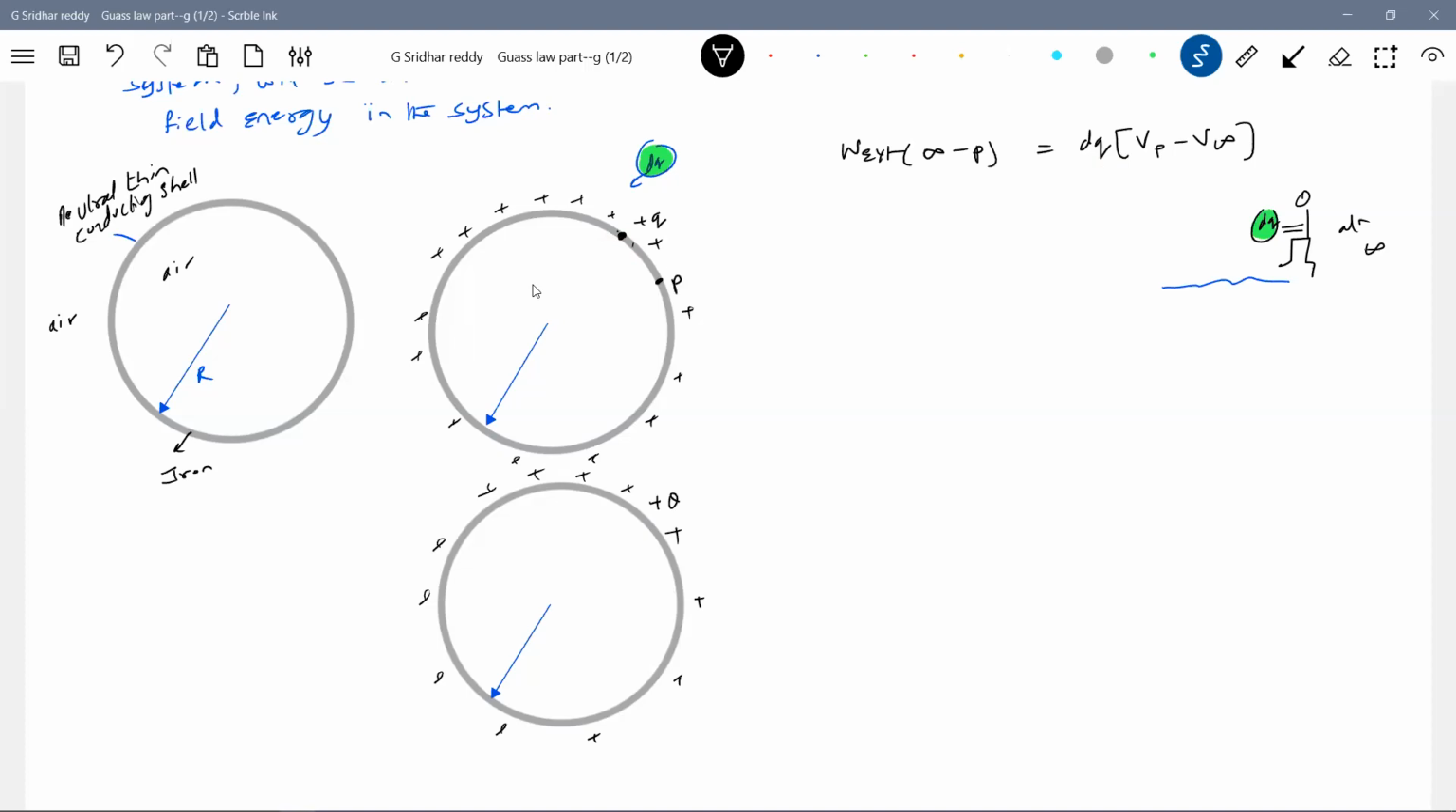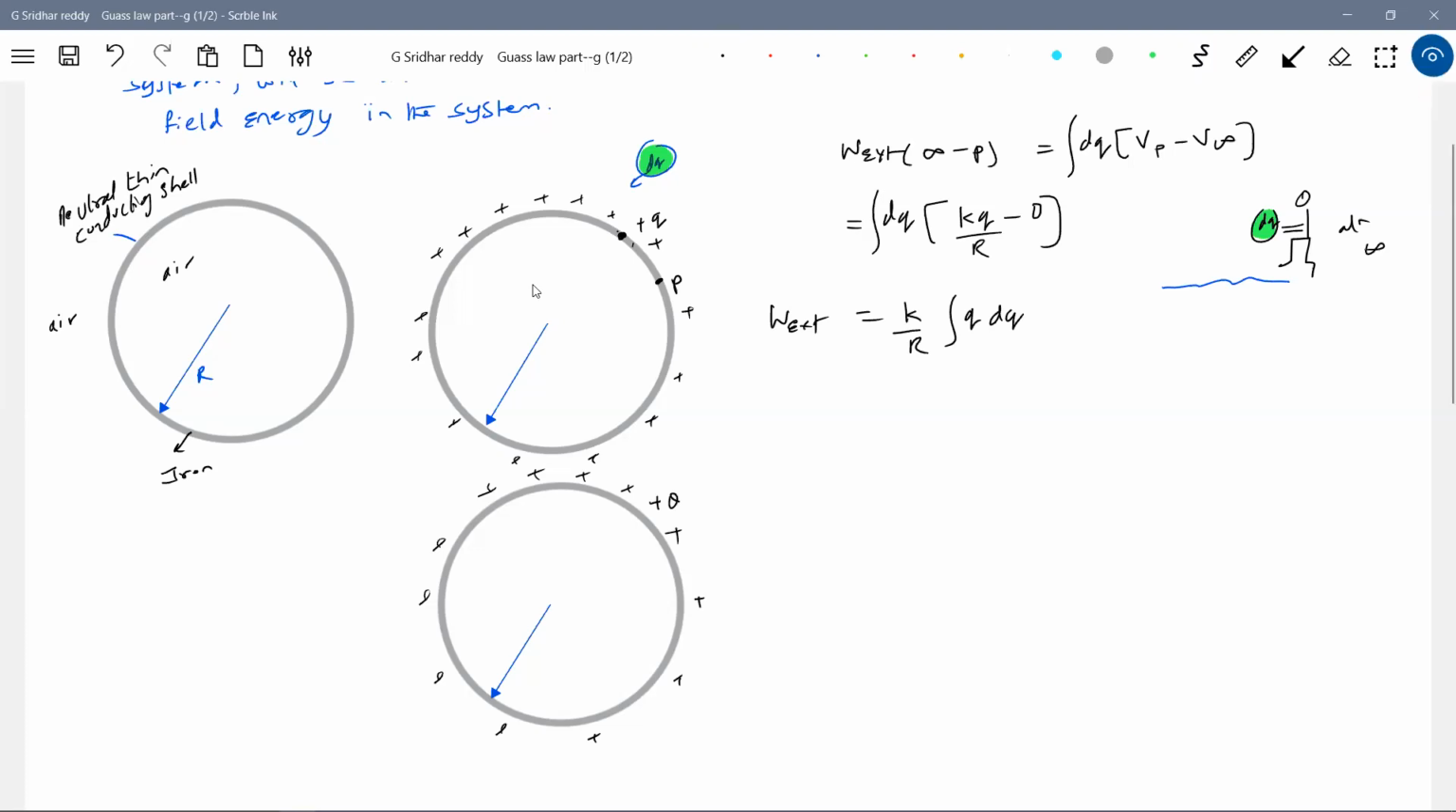Yeah. We'll take like this here. So what is the expression now? So this should be equal to dW, which is dq times the potential on the surface of the shell, how much it should be, because it already has some charge, kq/r, minus the potential at infinity, which will be 0. So this will become k/r integral of q dq.